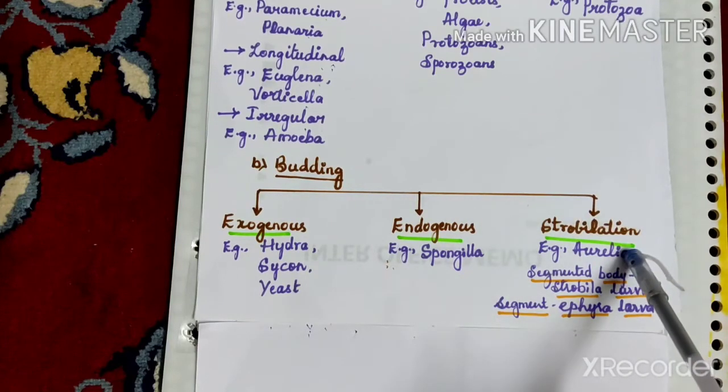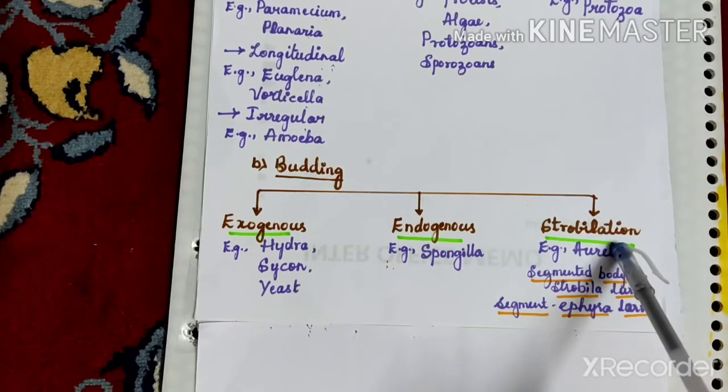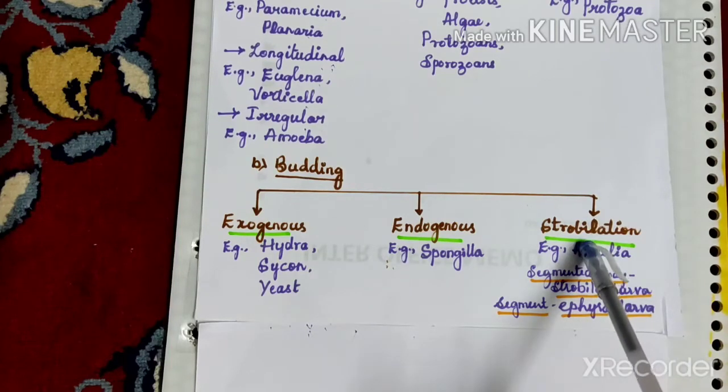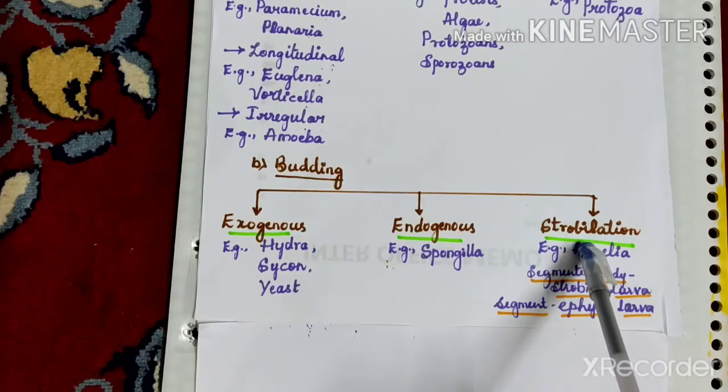And the third type of budding is strobilation. Here, the repeated formation of similar segments of the body takes place by the process of budding. The body of the organism divides repeatedly, resulting in similar segments, and that is called strobilation.